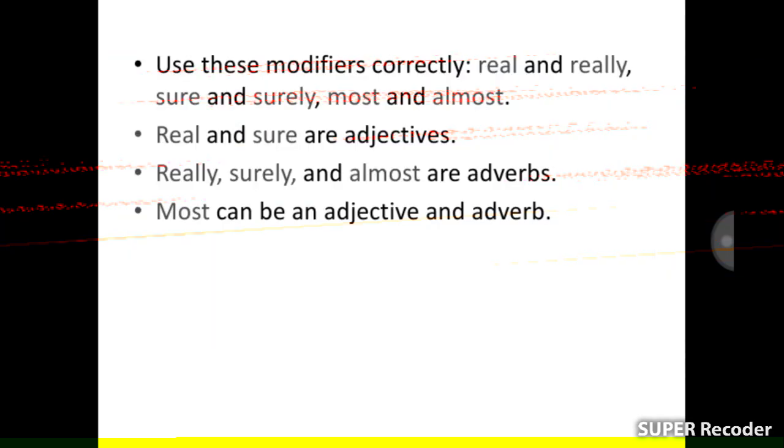Use these modifiers correctly: real and really, sure and surely, most and almost. Real and sure are adjectives. Really, surely and almost are adverbs. Most can be an adjective and an adverb.